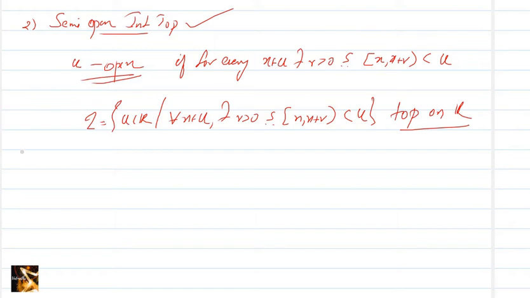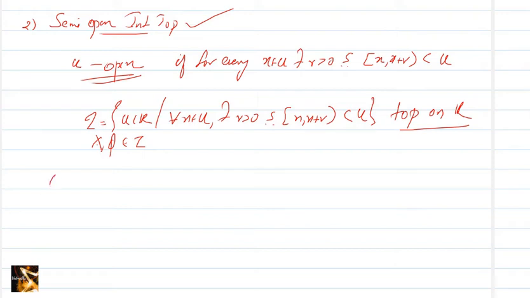That we can easily prove from the definition itself. It is very clear that X and phi should be in tau. There is nothing to prove. It is very trivial.